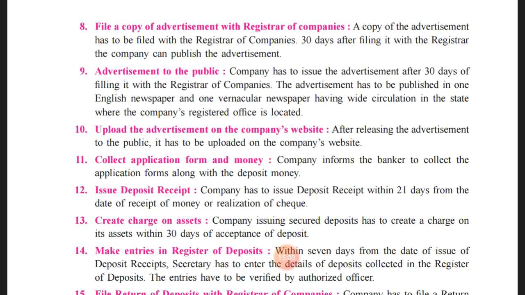So after filing the copy of the advertisement to the ROC, after 30 days, the company can issue the prospectus, and accordingly, whatever the procedure is related to accepting the deposit from the company, they can follow it.